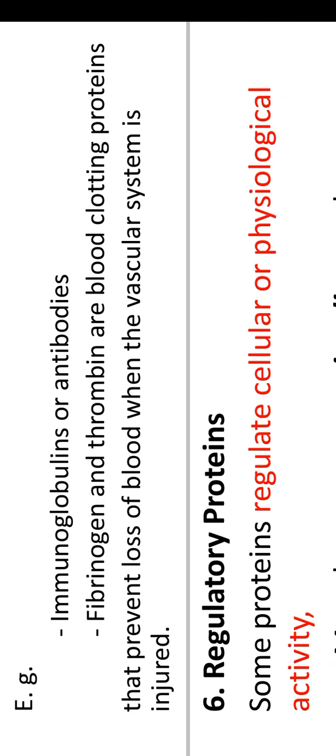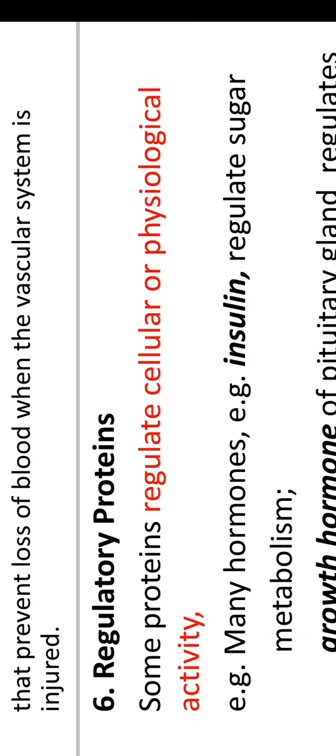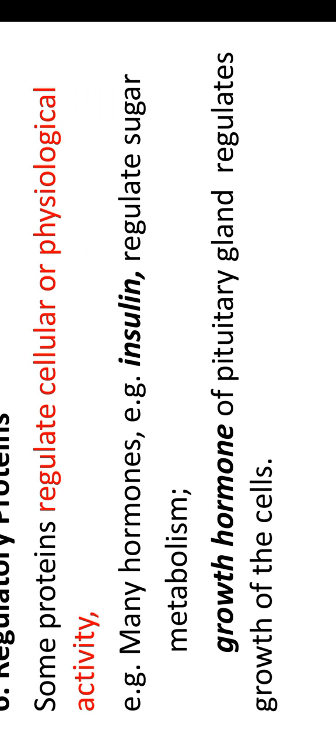Next, regulatory proteins. Some proteins regulate cellular and physiological activity, which means the reactions. For example, many hormones, such as insulin and glucagon, regulate sugar metabolism, and growth hormones regulate growth.